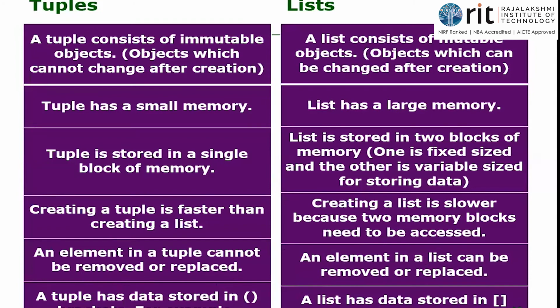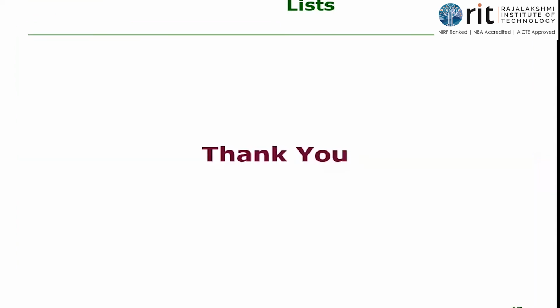Basically, what we can say is only three points. First point, definition along with the round brackets, definition along with the square brackets. Tuples are immutable, lists are mutable, and tuple is going to occupy a single block of memory, list is going to occupy 2 blocks of memory. That's it. And if you want, you can quote an example. If it is for a 6 mark question and all those, we can ignore all these points and explain. If it is an interview question, these are the 3 points to be told. So this is all about tuples.